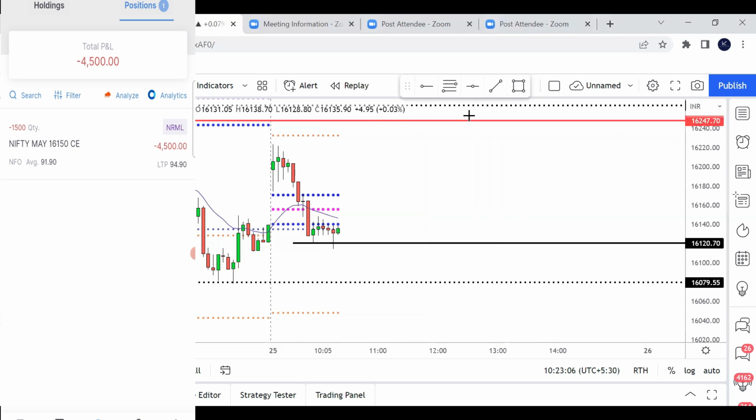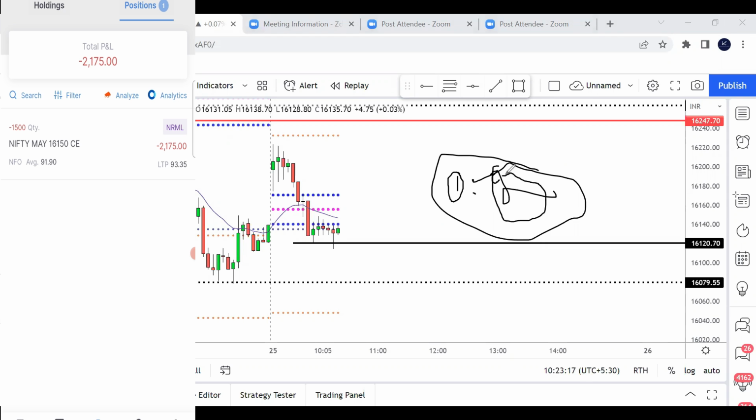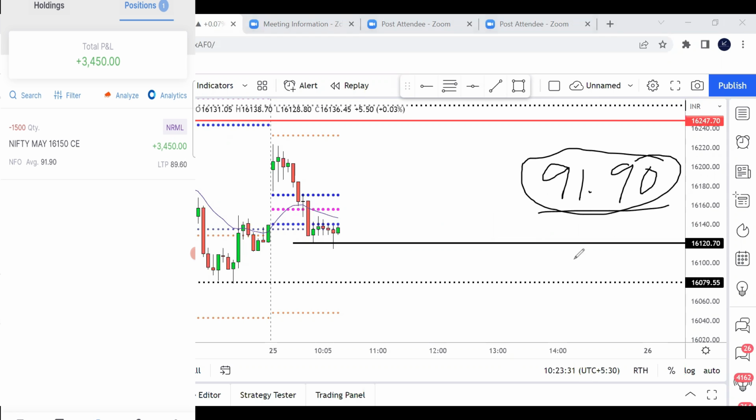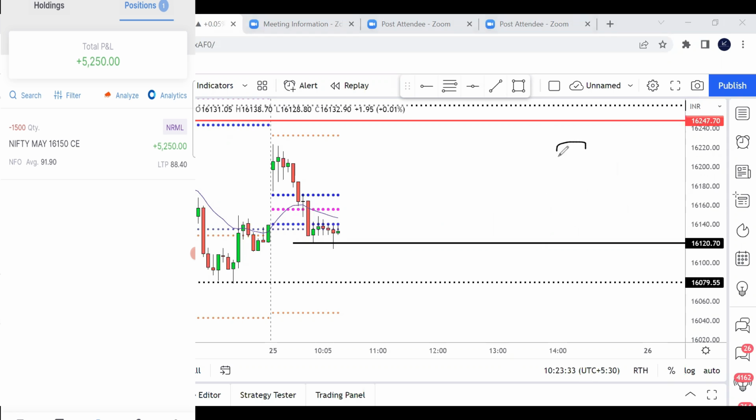You know that I trade with 1:2 risk reward, right? 1:2 risk reward means if I lose 1%, I make a profit of 2%. That is how you should trade 1:2 risk reward. In this trade, I have taken the average price of the Nifty call option at 91.90. Let us assume 92 rupees, for a round figure.